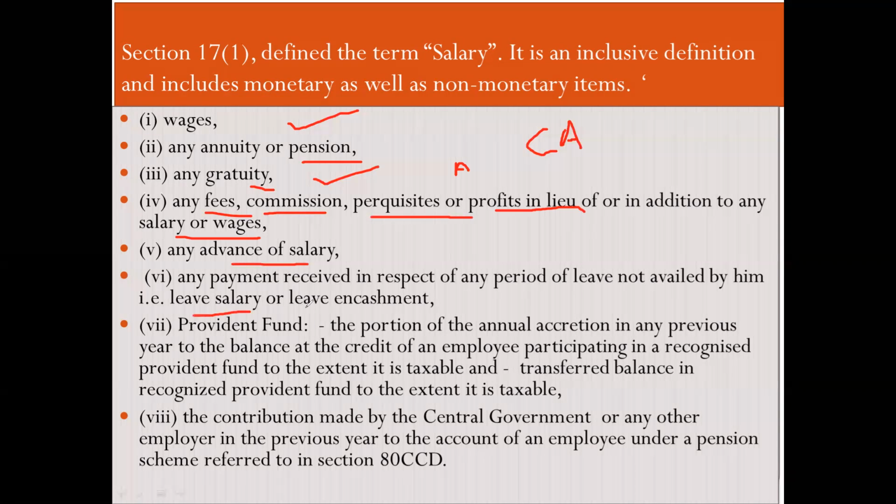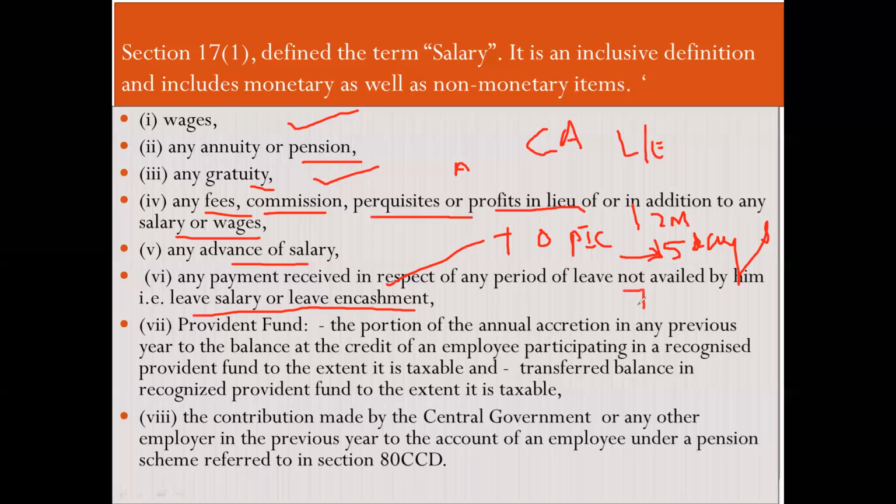Leave encashment. Now again, there is a separate topic on leave encashment. I will not discuss it here. I will just give you an understanding of what leave encashment is. See, if you have worked for 12 months in an organization, you will get 15 days leave, which you can take in between whenever you are not feeling well or for any casual purpose. If you have not availed all these 15 days, then it gets accumulated.